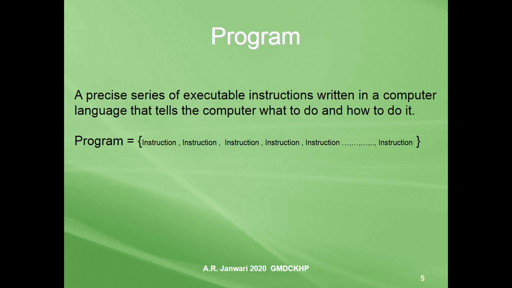It consists of instructions or commands which are used to achieve a particular task or goal, or to solve a particular problem. You know that the solution of each problem includes several steps. So the set of these steps or actions is called a program.